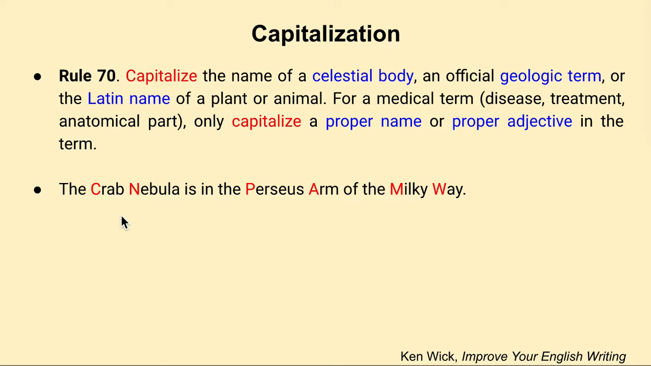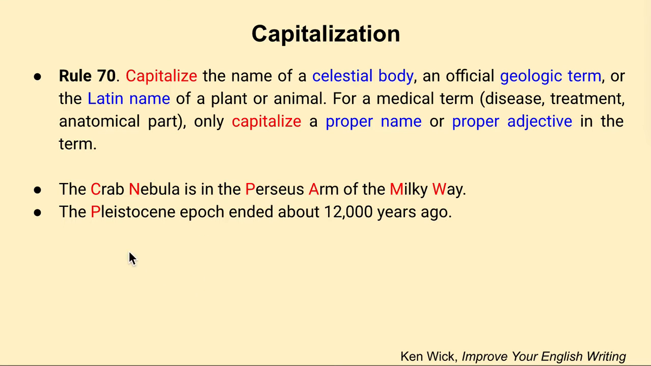So here's an example of some celestial bodies. The Crab Nebula is in the Perseus arm of the Milky Way. So each one of these celestial bodies we capitalize. The Pleistocene, hopefully I pronounced that right, epoch ended about 12,000 years ago. So since this is an official name of a geological term, we capitalize it.